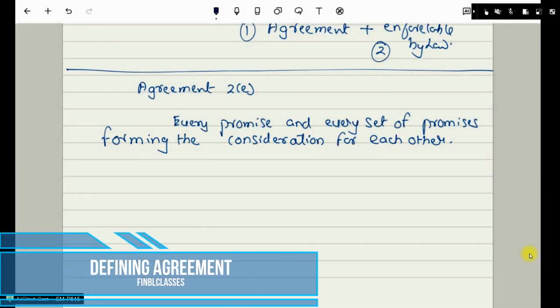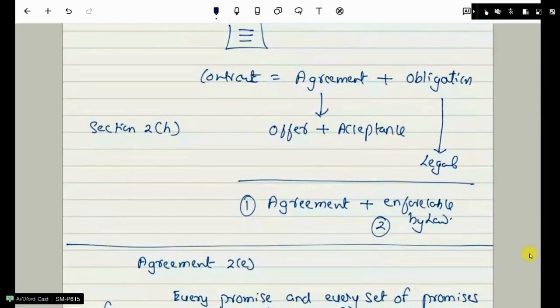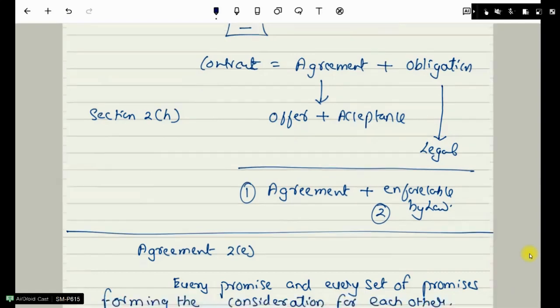Right, welcome to the second lecture. In this lecture, we'll be seeing the definition of the term called agreement. In the earlier lecture, we have seen the definition of the contract, where you have two terms. One is your agreement, and that agreement should be enforceable by law, which we call the definition of the term contract. Now, coming to the agreement, we should know what is an agreement.